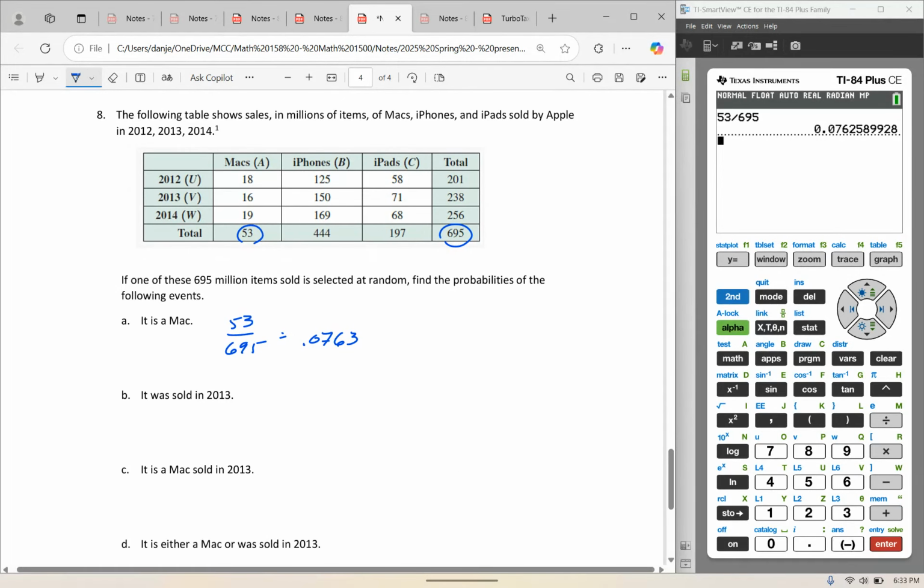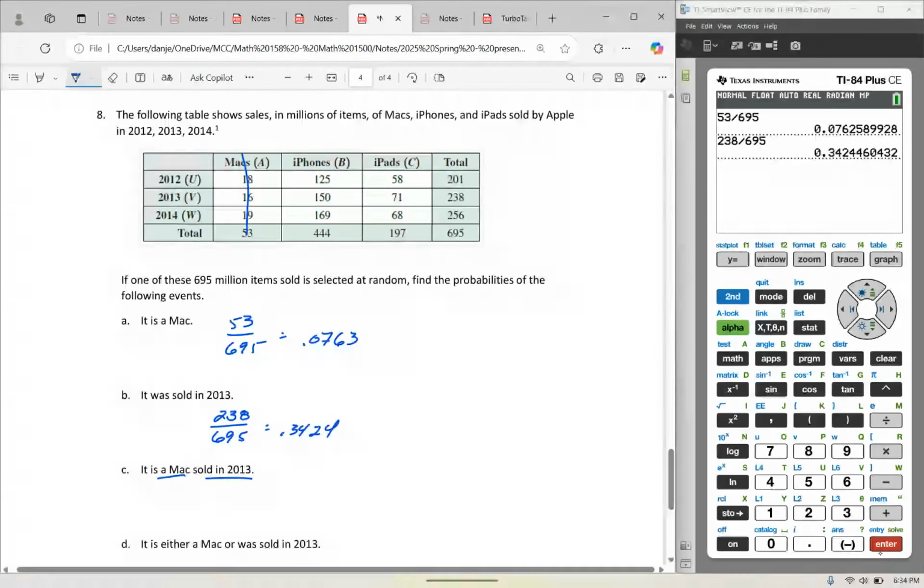If one of these items is selected at random, what's the probability it was sold in 2013? Well, in 2013, 238 of the 695 million items were sold. So 238 divided by 695. So this comes down to reading a table. So 0.3424.